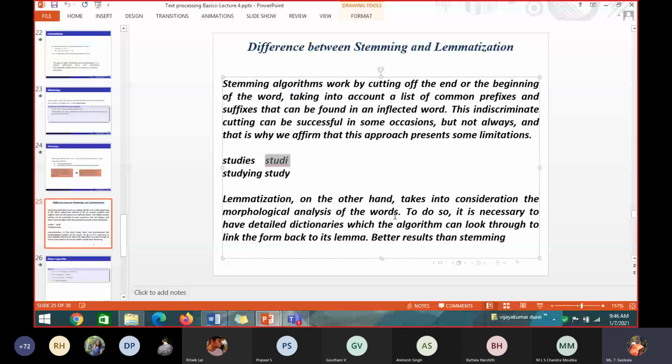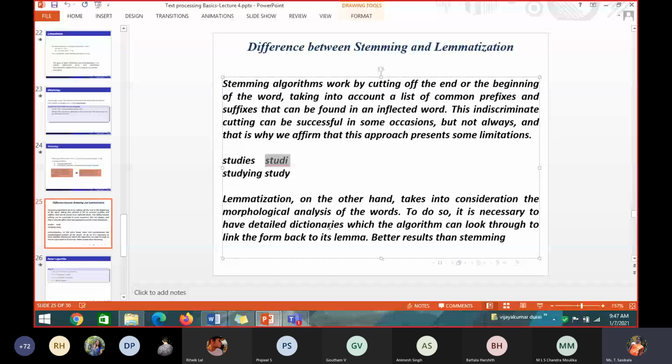So we will be building up a dictionary. From that dictionary it will check everything. We will be learning what proper morphological analysis is in the second chapter. So lemmatization takes into consideration the morphological analysis of the word. To do so, it is necessary to have a detailed dictionary. That's why you should have a detailed dictionary.